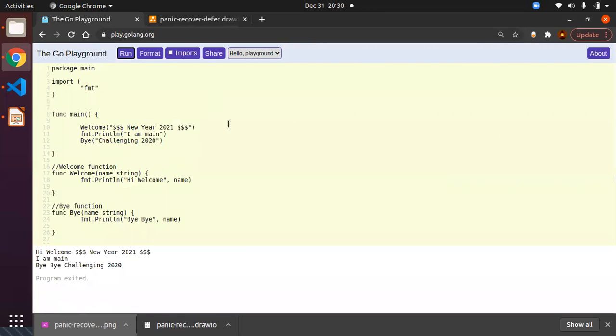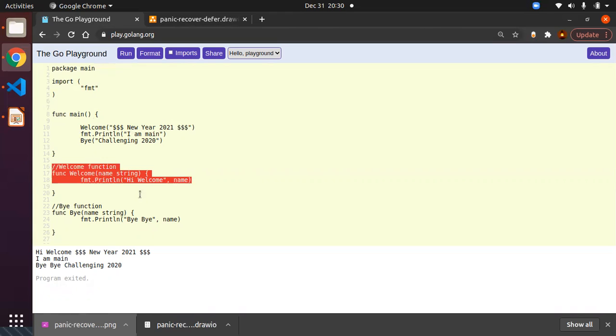Now we will go to the playground. We will see the simple function before starting anything else. So now we have the package main, we have the import statement fmt, and we have the function main, and we have the simple statement welcome new year 2021.